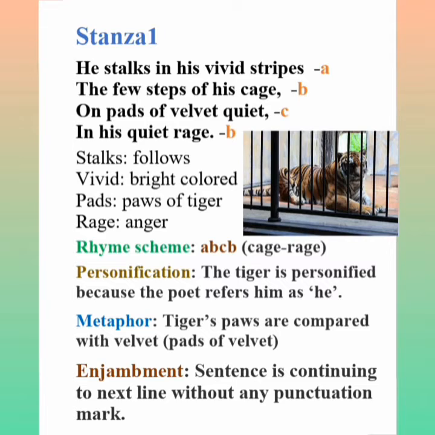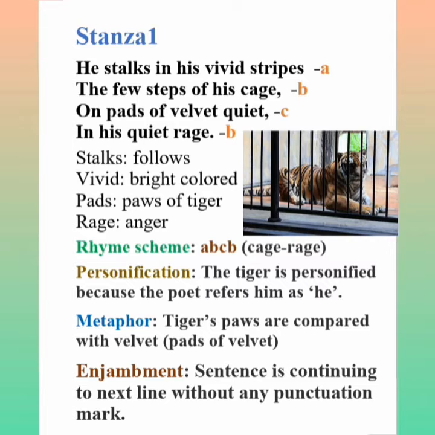So the tiger that is confined in the zoo moves around in the cage under his bright colored skin, and the poet further says that the tiger can take only a few steps because the cage is small and it is not easy to move in it.